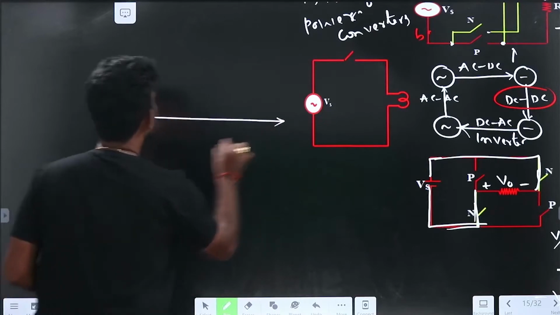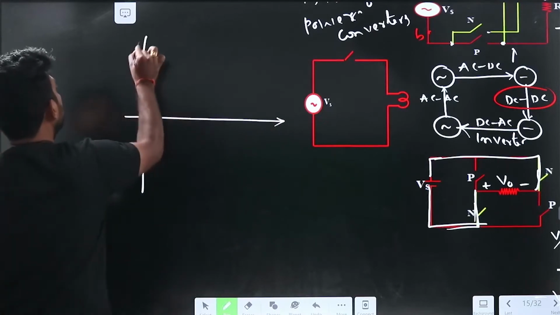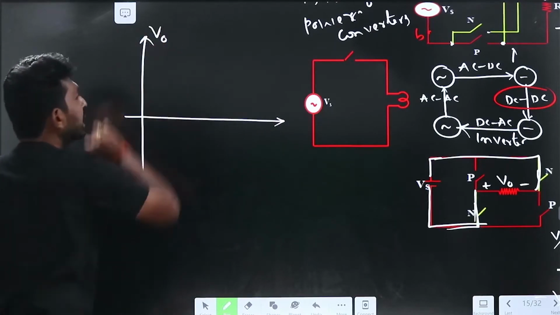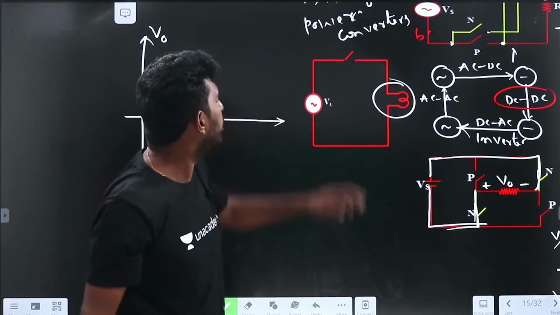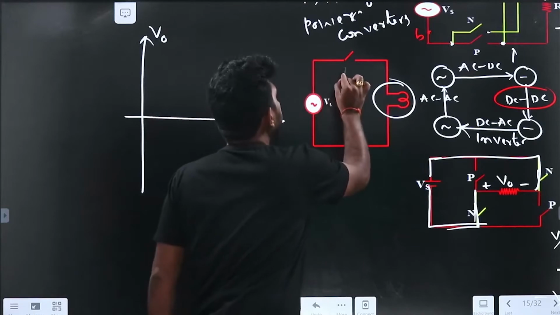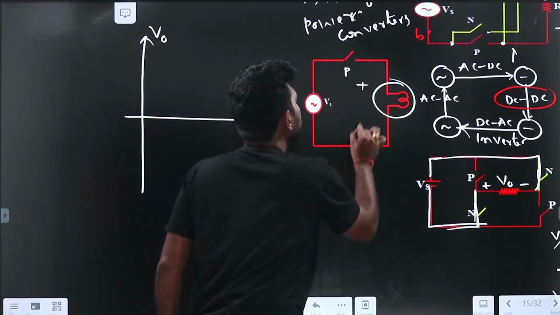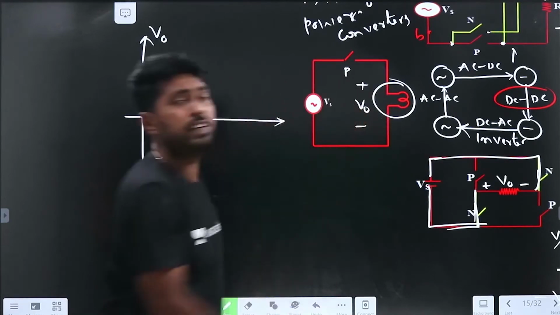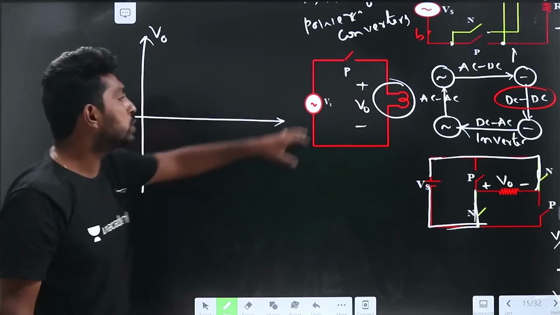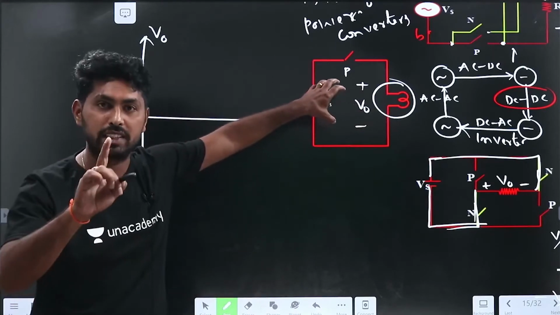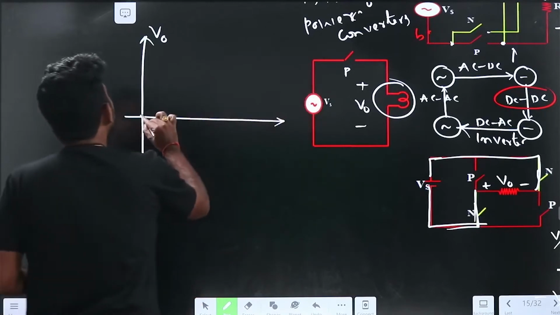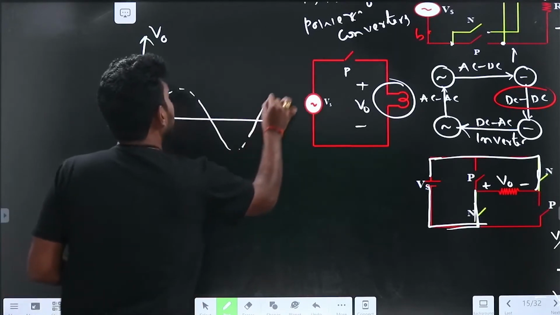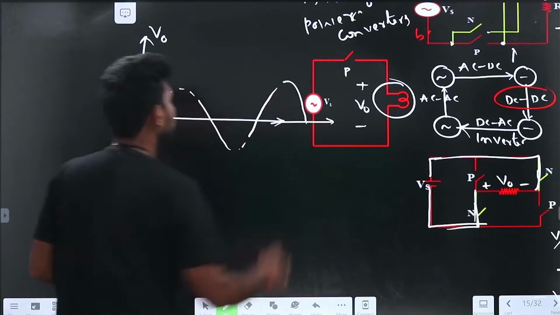Let me draw the axis first. So V naught, let me draw the V naught. Let me take a high resistive lamp load on one switch, let it be the P switch. So the output voltage will be V naught. Let me assume the initial polarity of V naught will be like this. The input voltage is an AC voltage, because it is an AC to AC conversion.